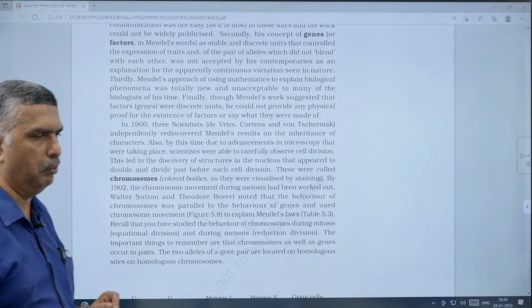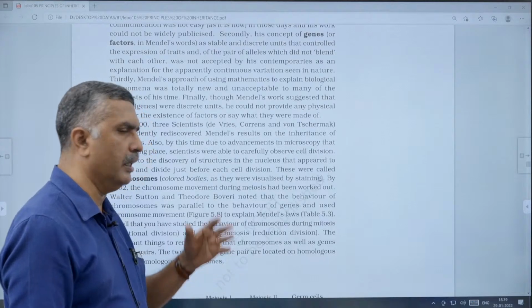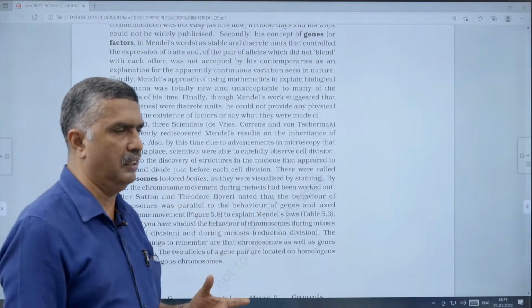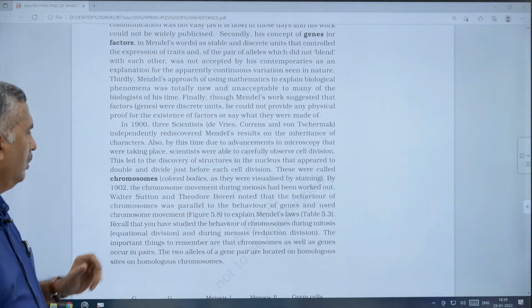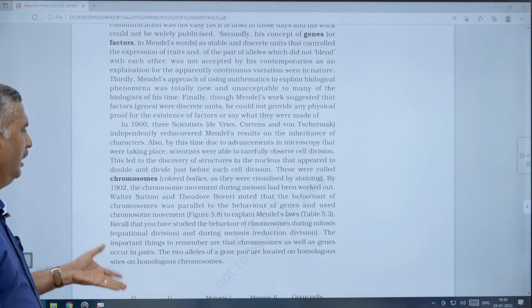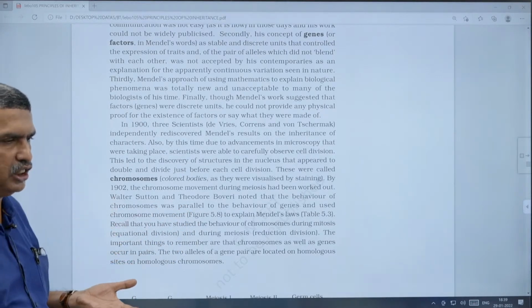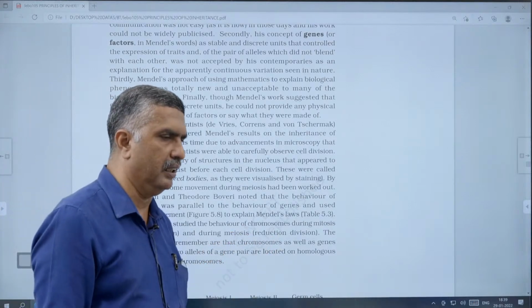Then we go to other topics, that is, disorders and all other things, pedigree analysis, all human disorders, mutation, etc. That will be studied later. Sex determination, all these things will be taken in the next class.